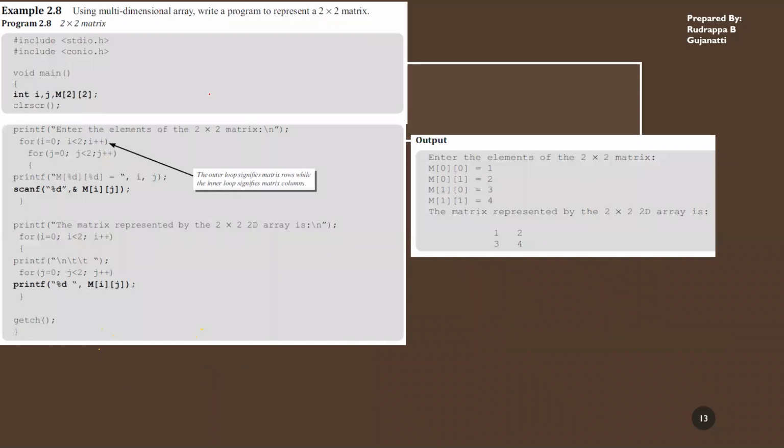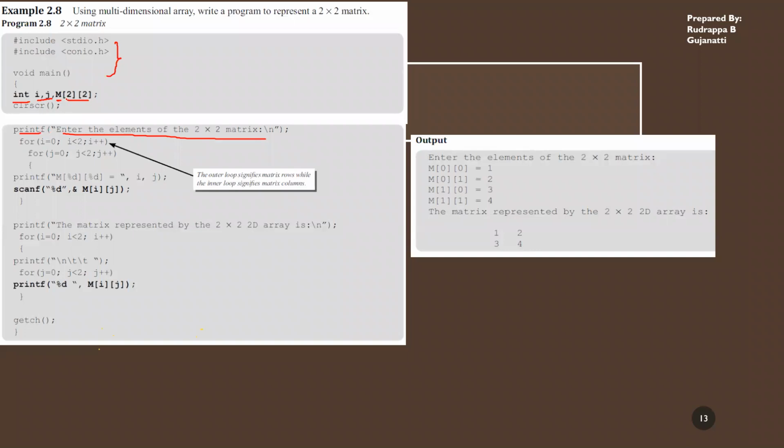Using a multidimensional array, you have to write a program to represent a 2 by 2 matrix. So you have to just represent the 2 by 2 matrix over here. Again, this part will be common: the headers and the main function. Then you declare the variables which are required, and here you are declaring an array which stores integers. The size of this one is 2 by 2. It has 2 rows and 2 columns. Then you enter the elements. You are asking the user to enter the elements.